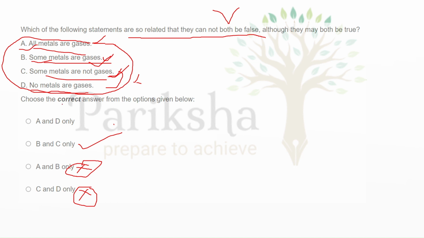Now we are left with option A and D. All metal are gases and no metal are gases, they both are completely negating themselves. Only B and C is the option that is giving a relationship. So B and C will be the right answer in this question.